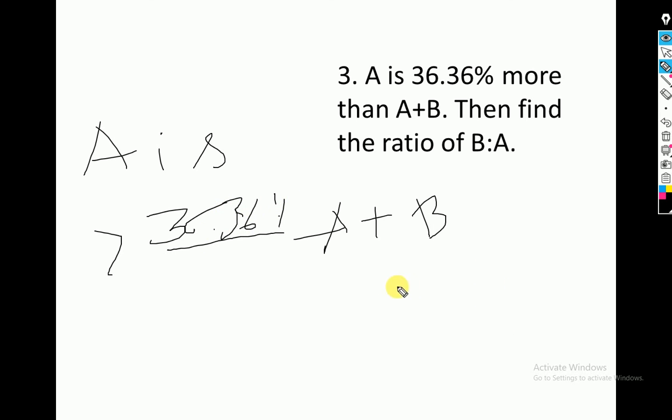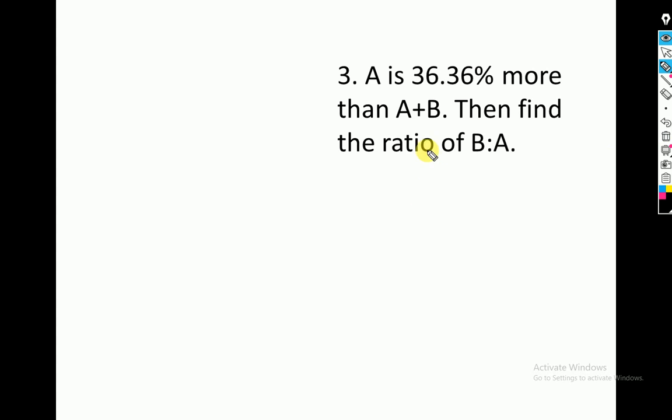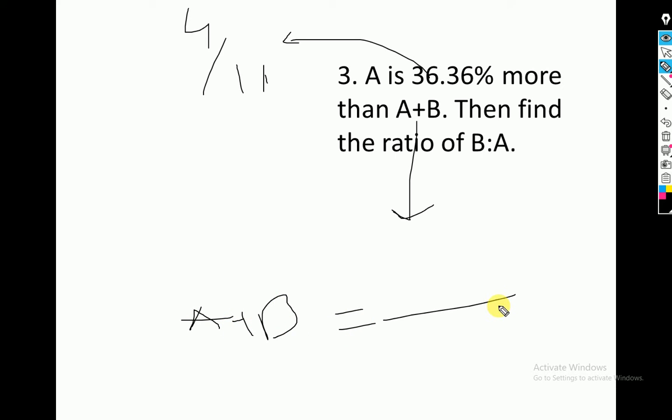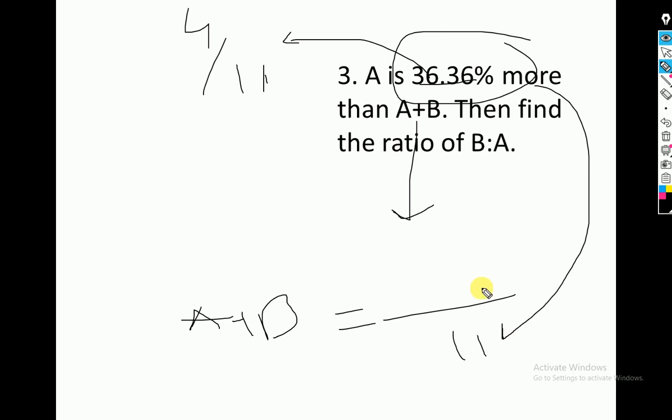Here you have to take a plus b as the reference one, so it's 4 by 11. If a plus b is 11, a is this much more: 36.36% of 11 is 4, so a is 4 more than a plus b, which means a is 4 more than 11, which means a is 15.